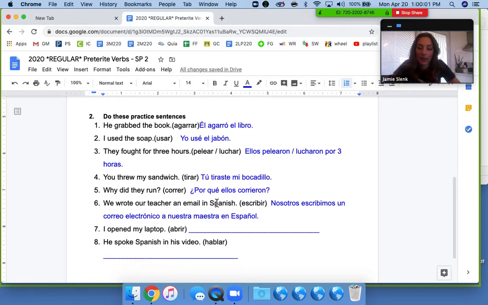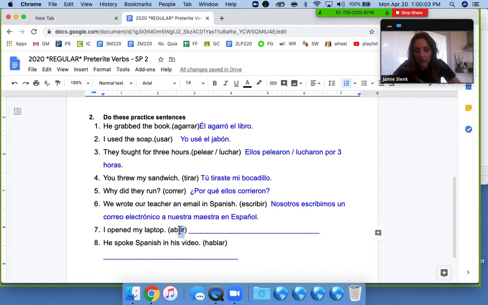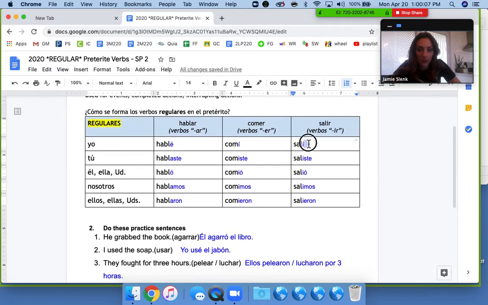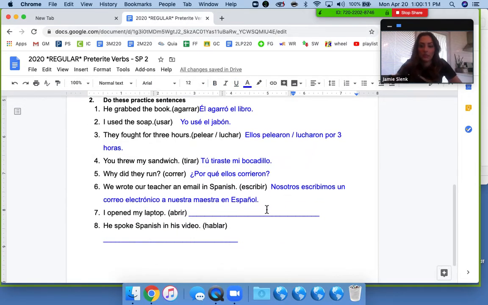I opened my laptop. So abrir is an IR verb. And if we look at our chart here, the ending is an I with an accent on it. So, yo abrí mi portátil or computadora.